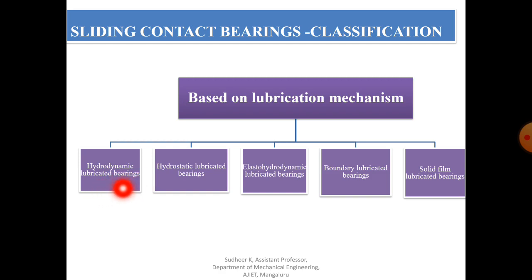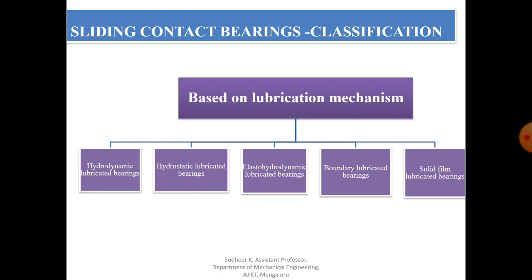Now how it works, we will see later. The film pressure is generated by a moving surface that forces the lubricant through a wedge-shaped zone, because there will be a converging zone, and a convergent film will be generated. If a convergent film is generated, whatever pressure is generated will be more, and that carries a greater amount of load. So that plays a very important role.